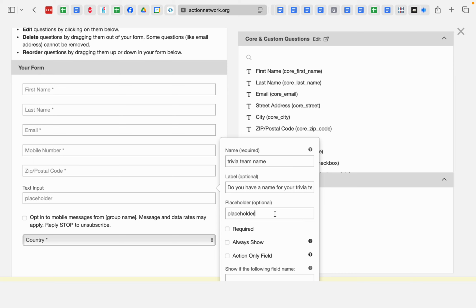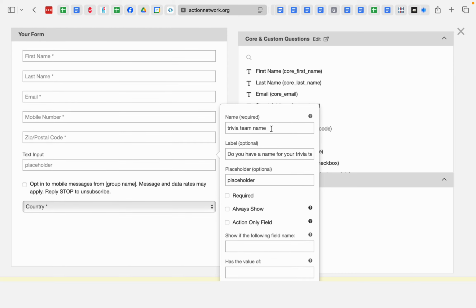This data is not super useful for us. I think it just adds to the sign up in a positive way that gets people thinking about it and excited about it. Placeholder text. Let's come up with a couple fun names. We could do the Snarky Sharks. We could do the Wise Wanderers, etc.